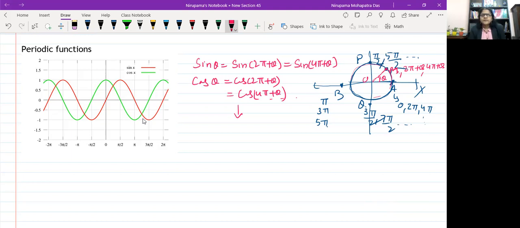So you can say sine of 2n pi plus theta equals sine theta. Similarly, cos of 2n pi plus theta equals cos theta. So after every 2 pi interval, the same angle is repeated. The repetition is basically the periodicity of that function.